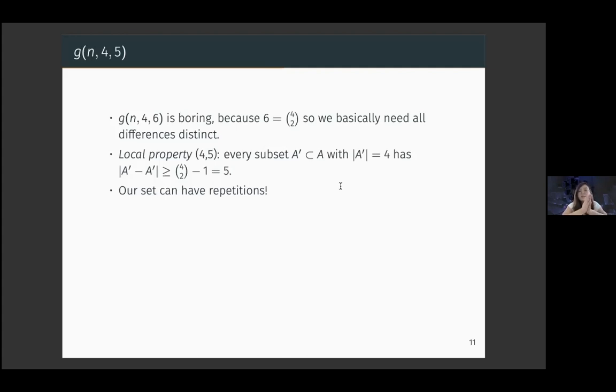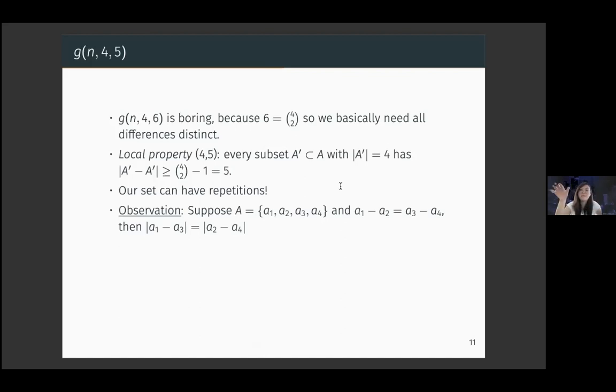And so basically, because we have this 4 choose 2 minus 1, we can allow for repetitions of differences in our set. But one observation that we can make that will be very useful for us is that if we have one repetition, so say a1 minus a2 equals a3 minus a4, then assuming that our terms are sufficiently distinct, we can move our terms around and get another difference.